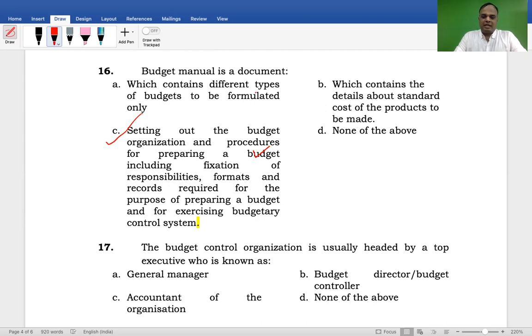The budget control organization is usually headed by the top executive, who is known as, who formulates the budget, who is the top person in the budgetary control system. General manager, budget director, budget controller, accountant of the organization, none of the above. Budget director or controller.